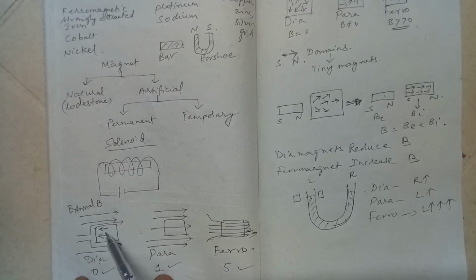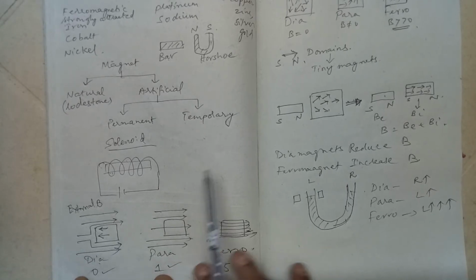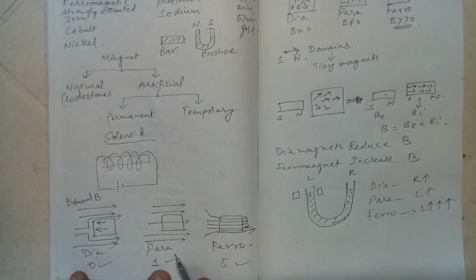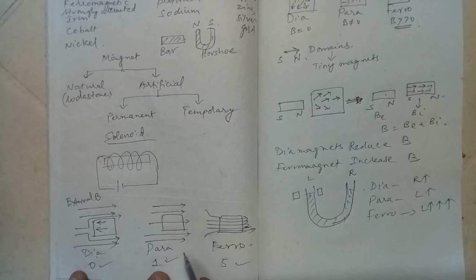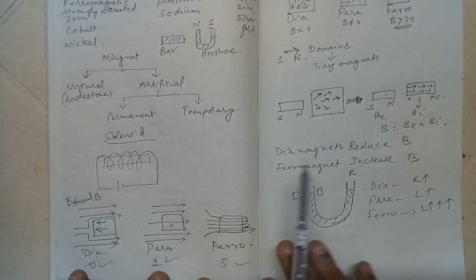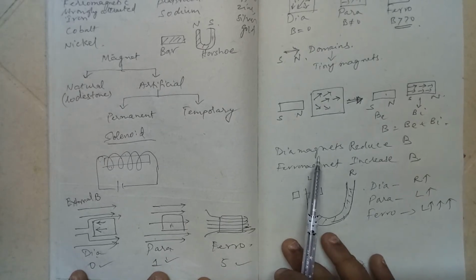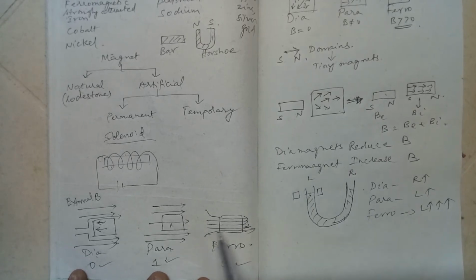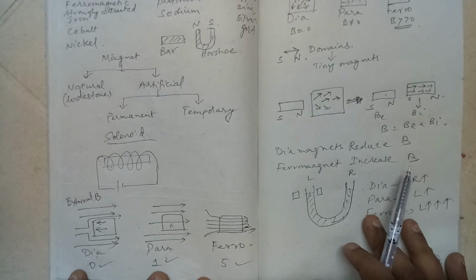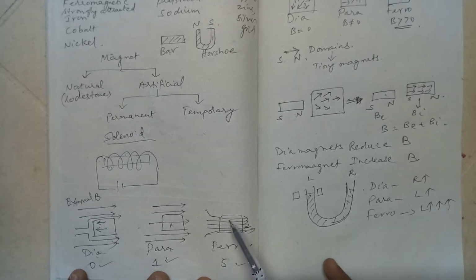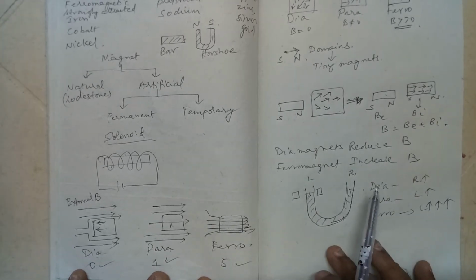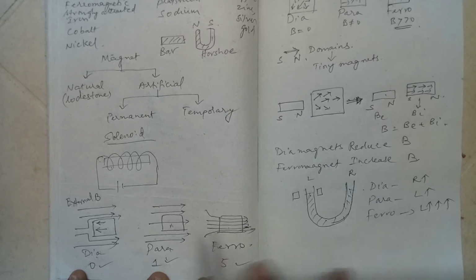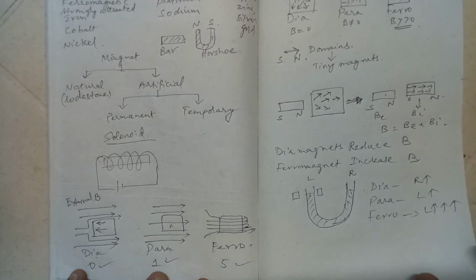It happens because there is an induced magnetic field which is in the reverse direction. In para, out of these 5 lines, maybe 1 or 2 lines will enter this substance. It will try to weakly attract. But when it comes to ferro, all the 5 lines will pass through this. Inside the substance, the magnetic field lines will be very dense. So this is the difference in their behavior pattern.